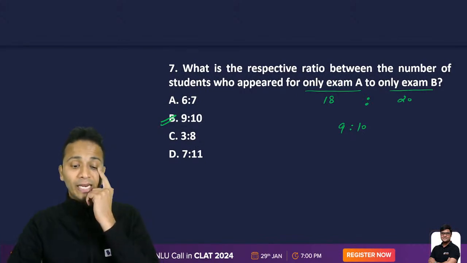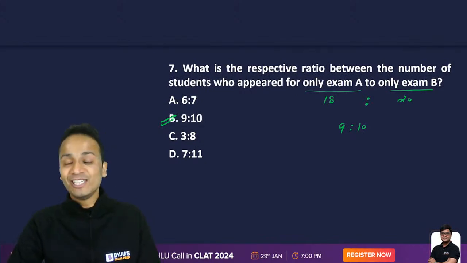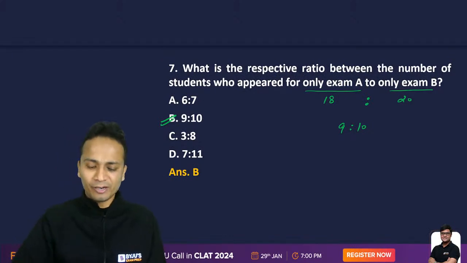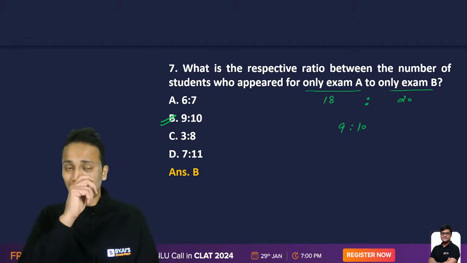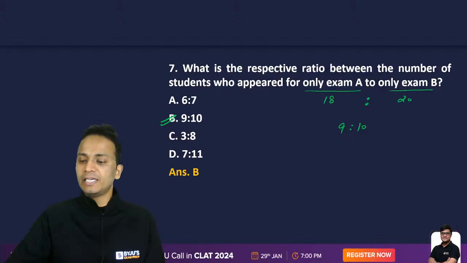Vandana, 9 is to 19 क्यों होगा? I've seen your answer, Vandana. So 9 is to 10 should be the correct answer. I think that was a typo error from your side. No problem. So 9 is to 10, option B is the correct answer.